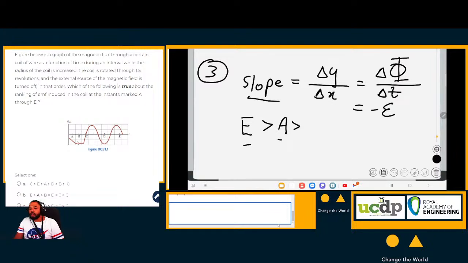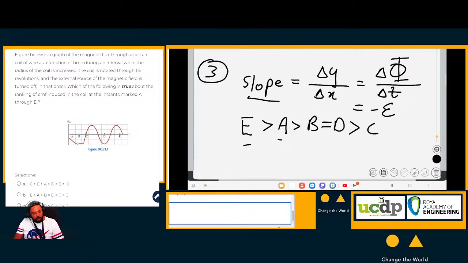The slope is 0 at B and at D. At both of these points the slope is 0, so B is equal to D. And a 0 slope is bigger than a negative slope. Where will we find a negative slope? At point C, which is the only one left.